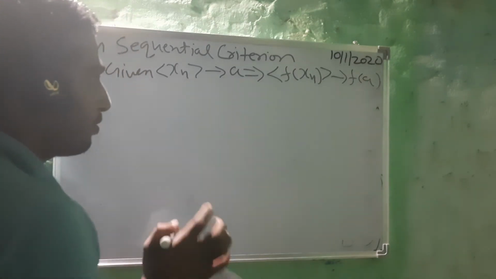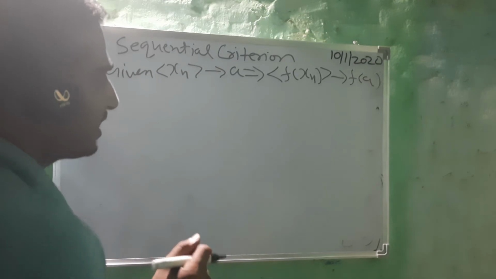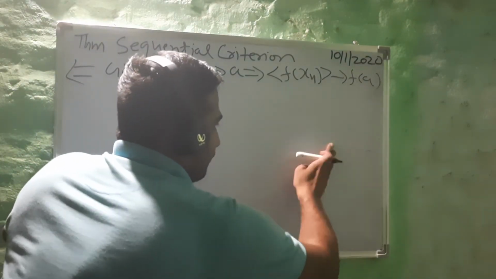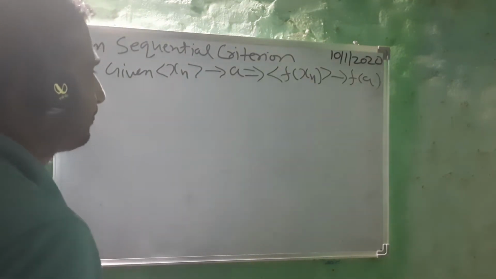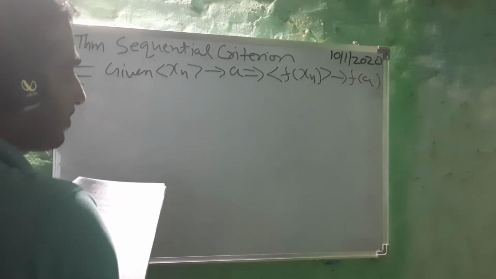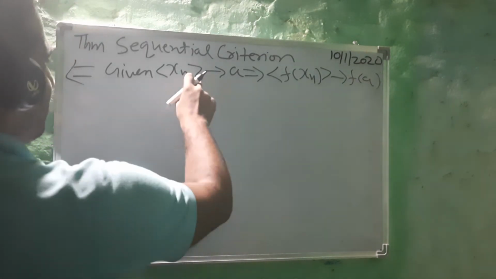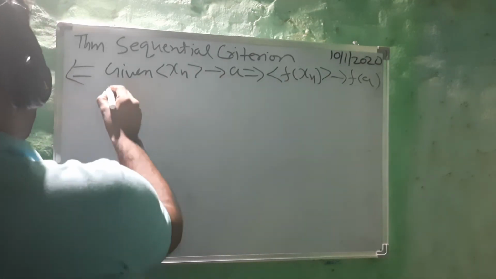This is given. I hope you are not only watching the video, you are also thinking and making notes on the spot. You can always pause the video and think on your own, right? So given xn converges to a implies f(xn) converges to f(a), what we have to show?